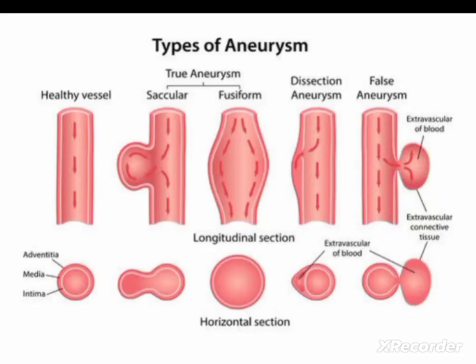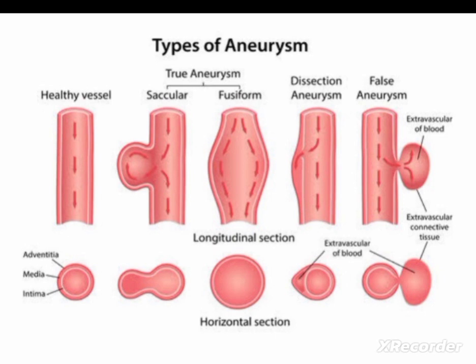Aneurysm. Aneurysms are outpouching or dilation of the arterial wall, and a common problem occurs in the aorta. So here there will be outpouching or dilation of the arterial wall. There are two main classifications for aneurysm: the true aneurysm and the false aneurysm.